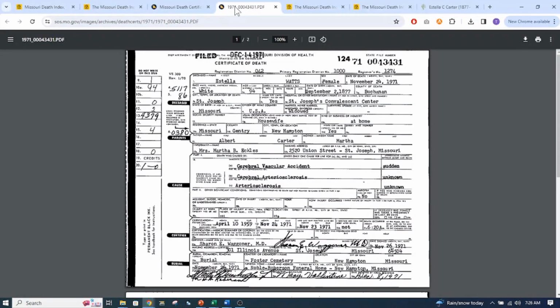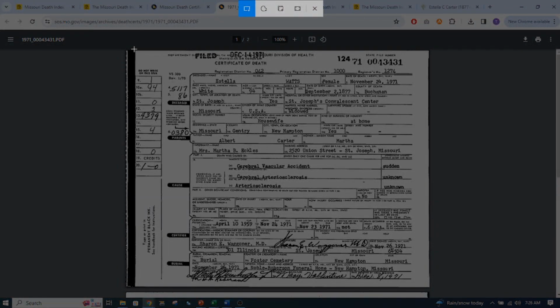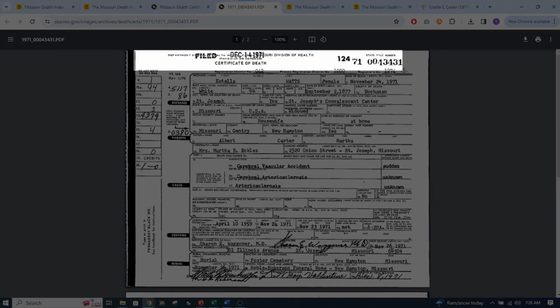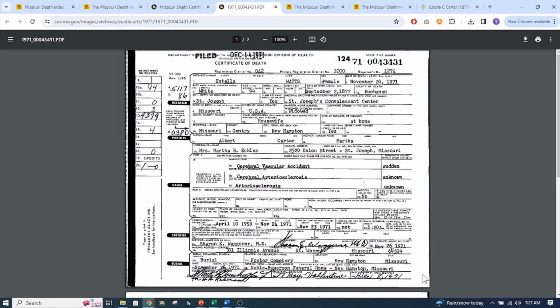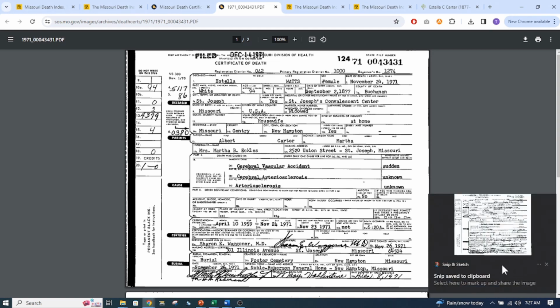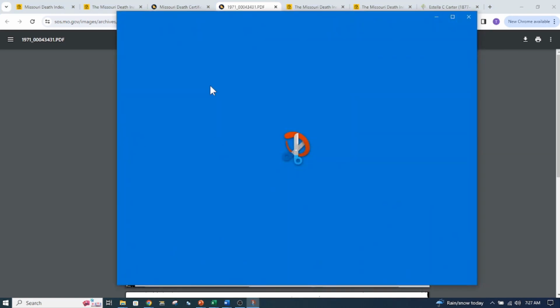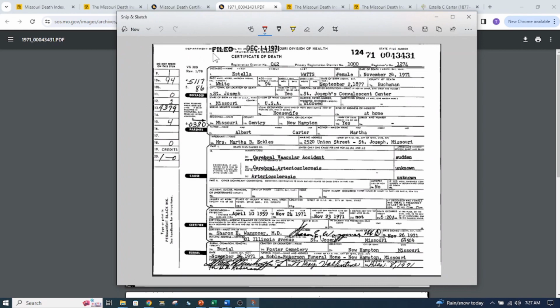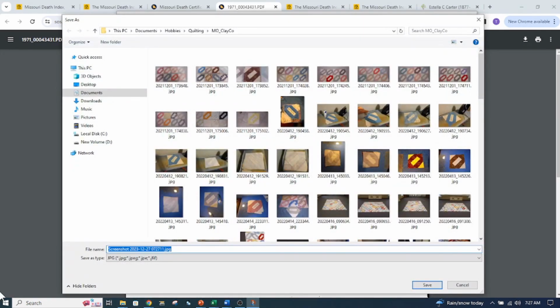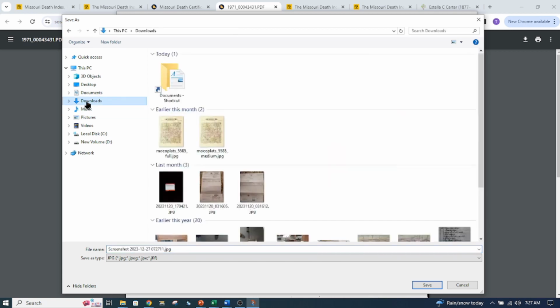Let me go back here. So if I do the Windows Shift and S, I can actually make a copy of this record. Okay, and I click here on this. You can also use a snipping tool, but I'm going to save this document and I'm going to put in my downloads. So as you see,